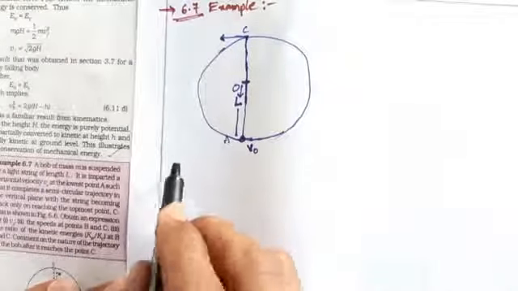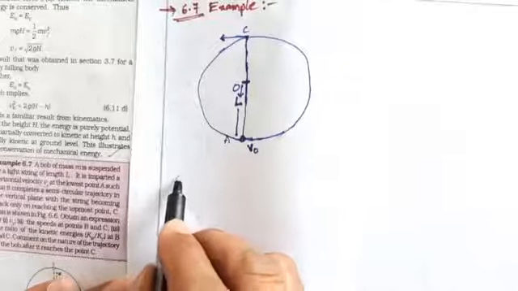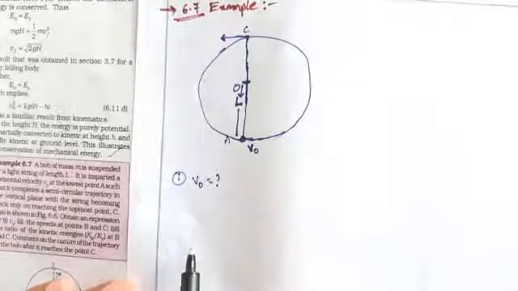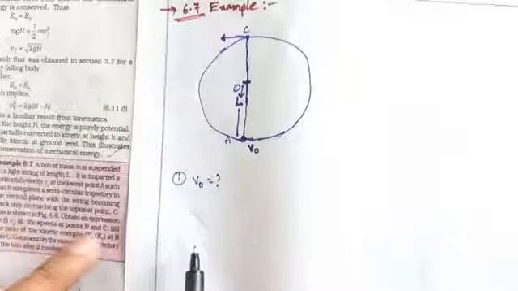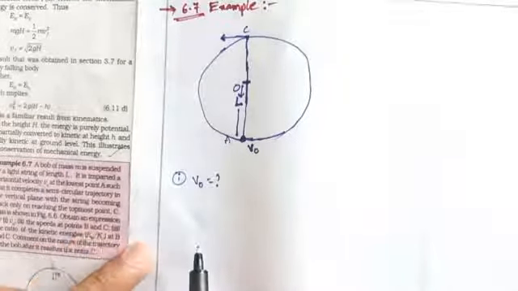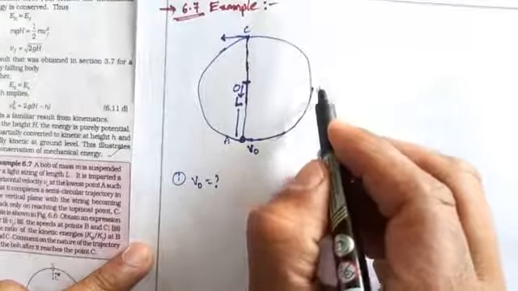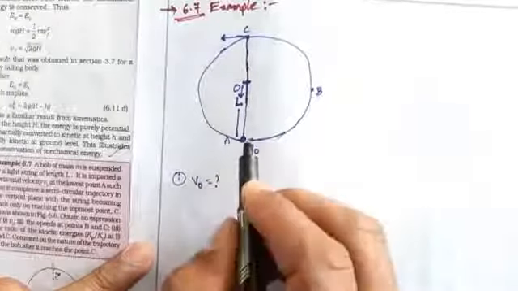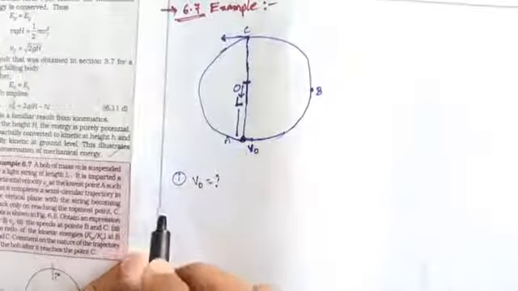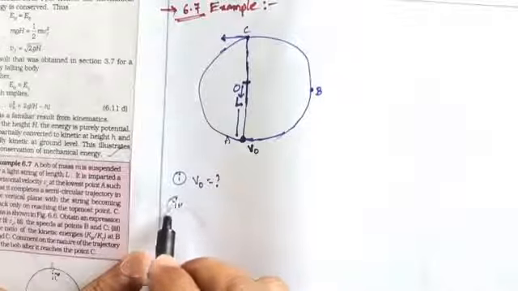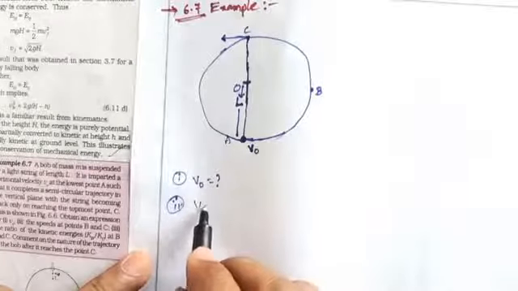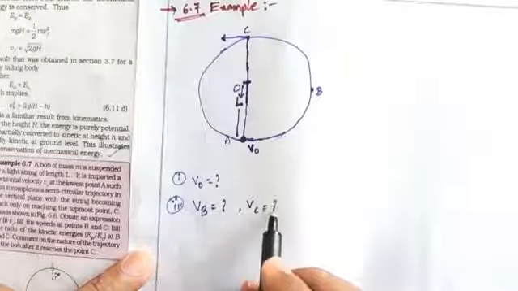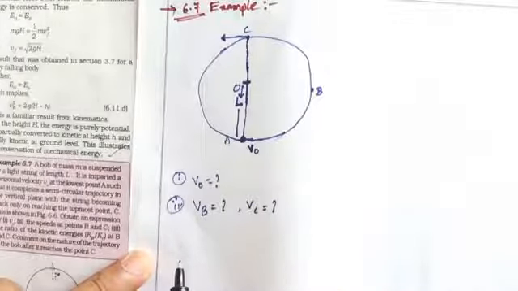So we can find the V naught value. First, we find V naught. What is the V naught value? Second, the speeds at point B and point C. For example, we have taken point B here. So we can find the speed at point B and the speed at point C.